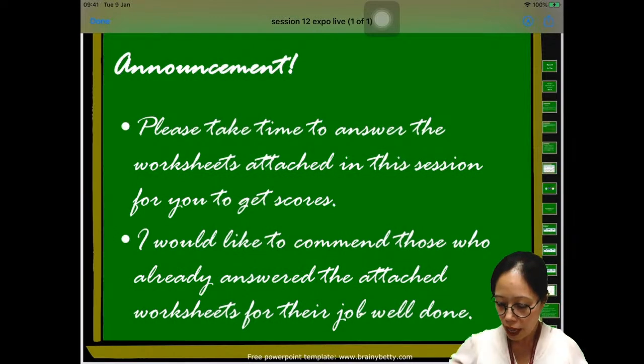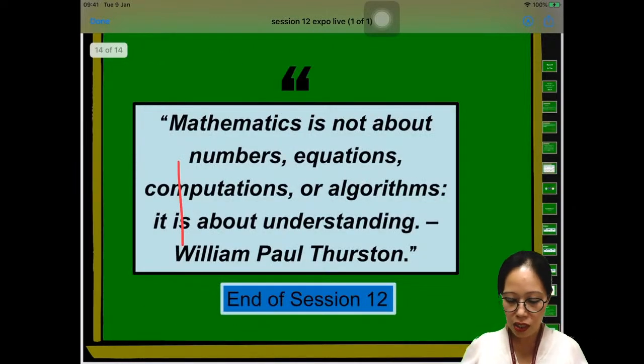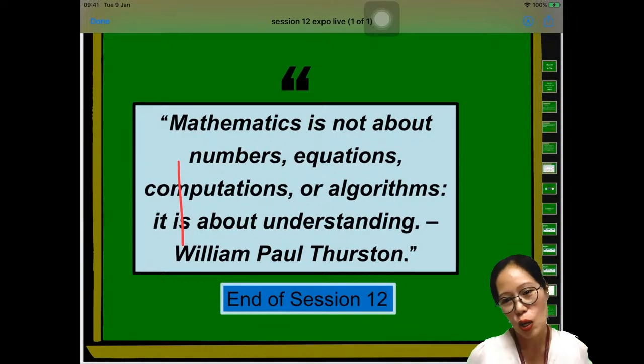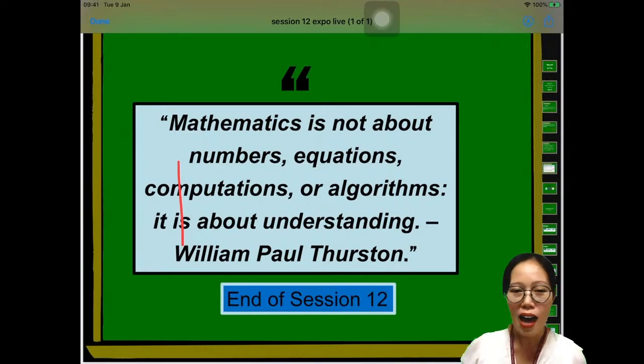Okay, so I want to end this session with this quotation. It's from William Paul Thurston. He said, equation is nothing, algorithm is nothing if you cannot understand it. So mathematics is all about understanding. Alright, this is the end of session 12.